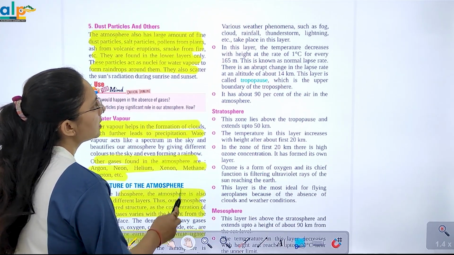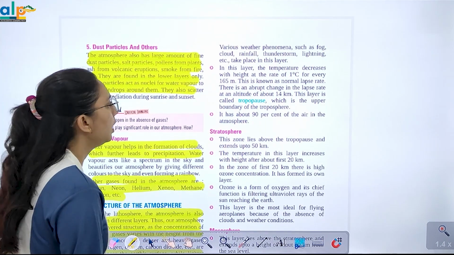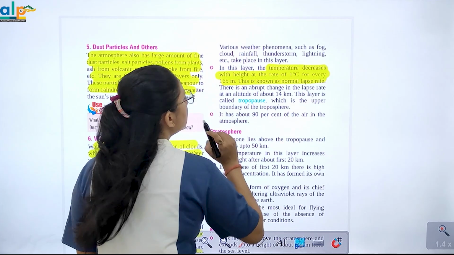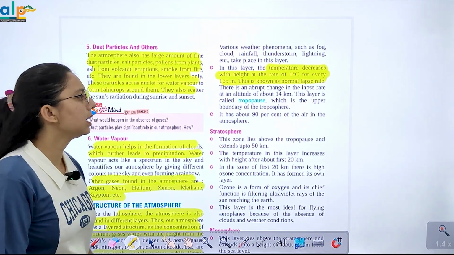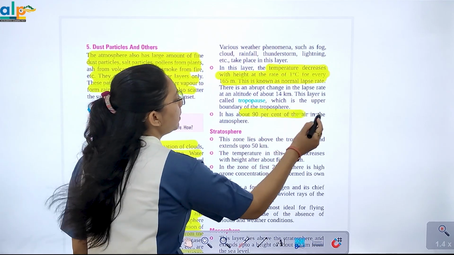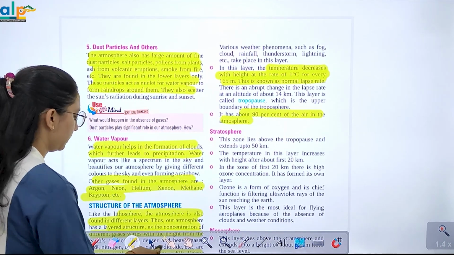Right? So we can say that in this layer, what happens? Temperature decreases with the height at the rate of 1 degree Celsius per 165 m. This is known as normal lapse rate. इसके बीच में आती है आपकी ट्रोपोपॉज, बाउंड्री होती है. About 90% of air is in this layer of the atmosphere.